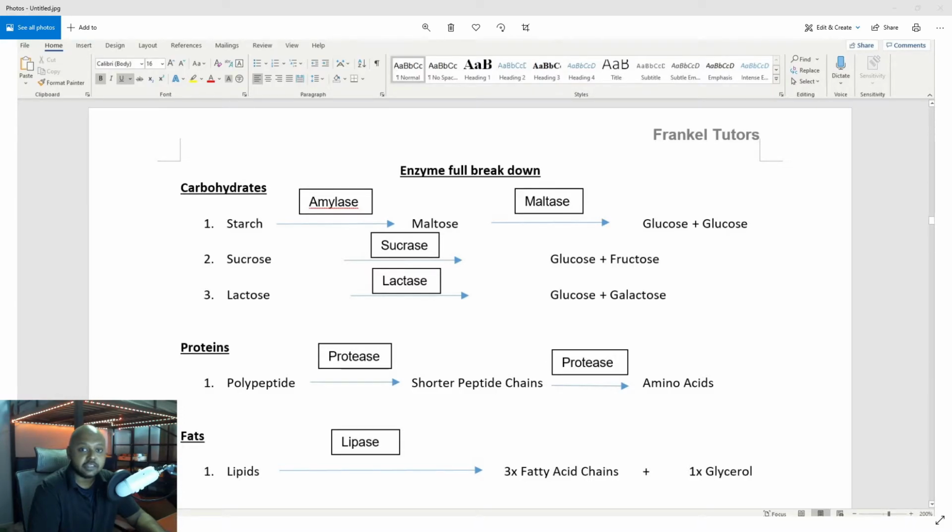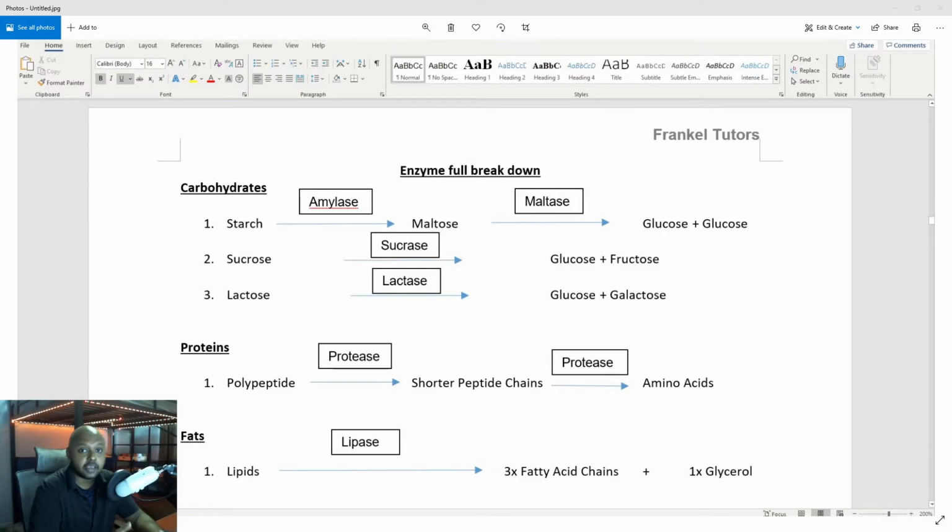So let's talk about proteins next. So for proteins, which are also known as polypeptides, are broken down in the stomach first by protease into shorter peptide chains, and this digestion continues all the way in the small intestine until finally they become amino acids, which is your smallest soluble diffusible molecule, which can then be absorbed by your small intestine.